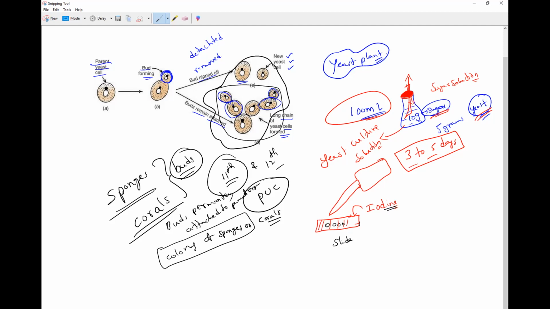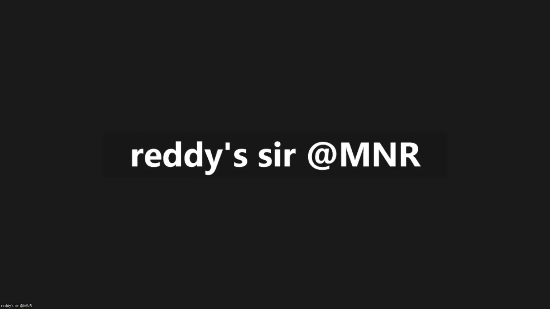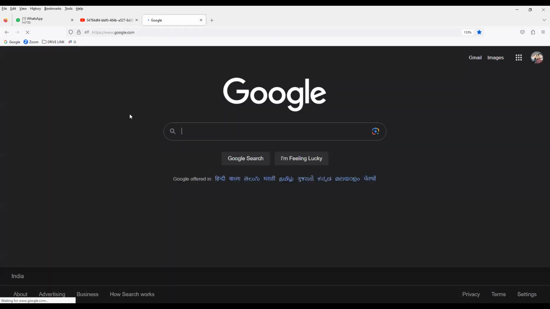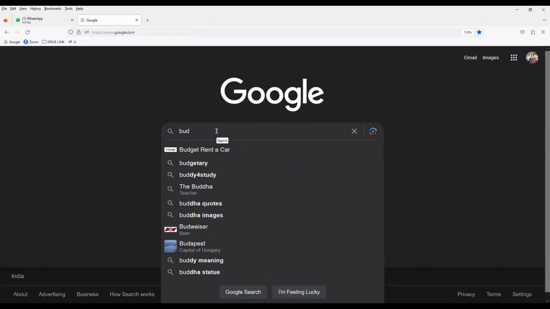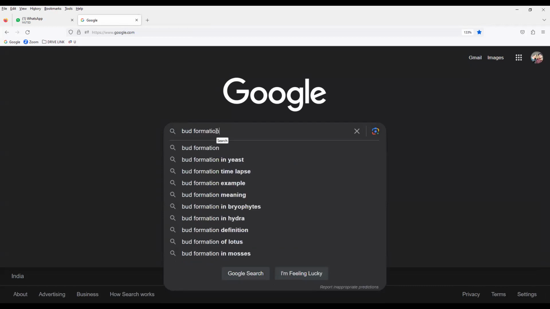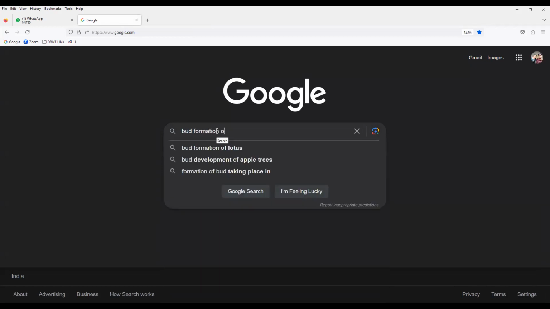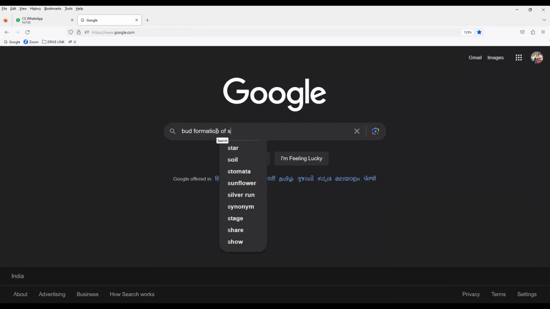So this is how everything takes place in budding. I will show you those organisms also. You can see the colonies of these sponges, and the bud formation of sponges.